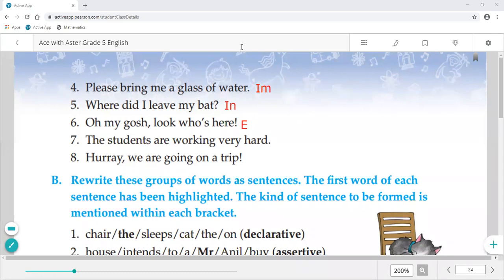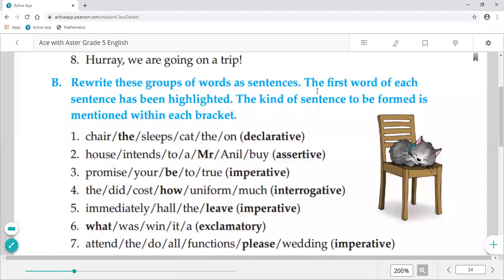Okay. The students are working very hard. It is only a declaration that the students are working very hard. So D. Hooray, we are going on a trip. So it is a happy feeling, and I told you that wherever we see anything about our feelings, we'll add the exclamatory sign, or exclamatory sentence. So I hope you all got the lesson about the sentences.